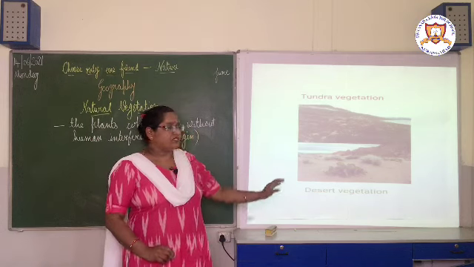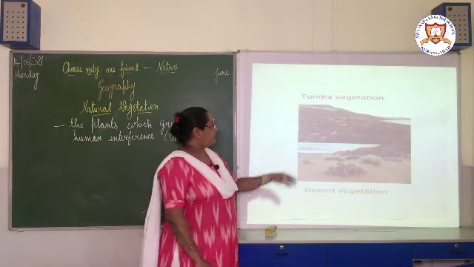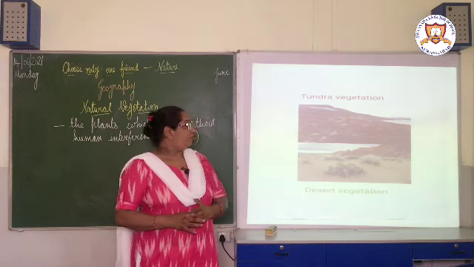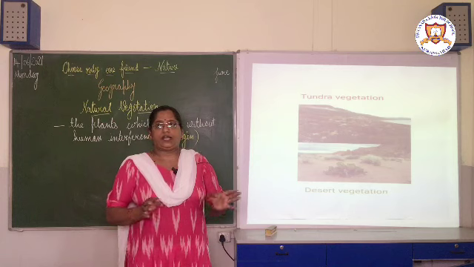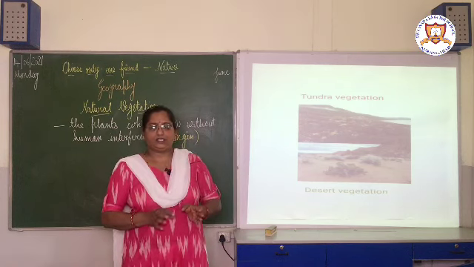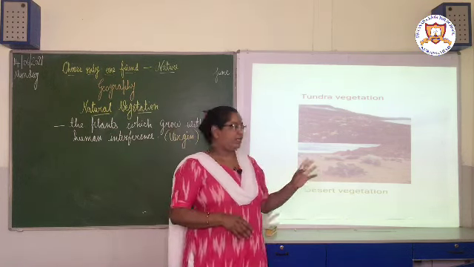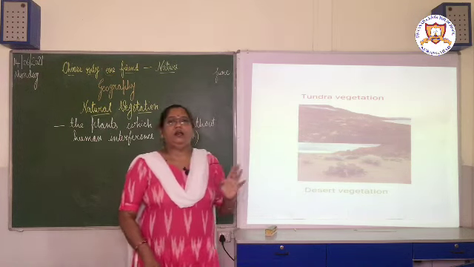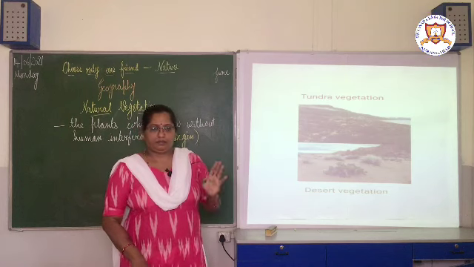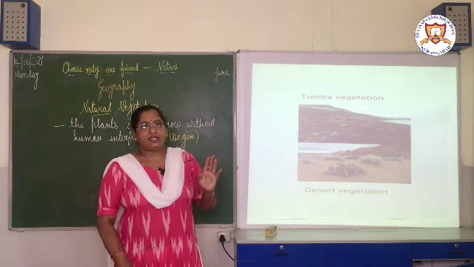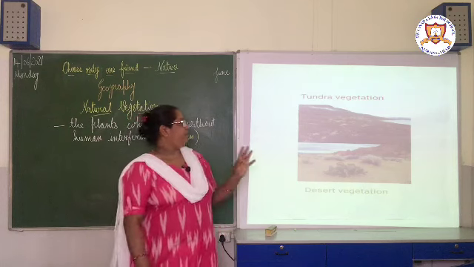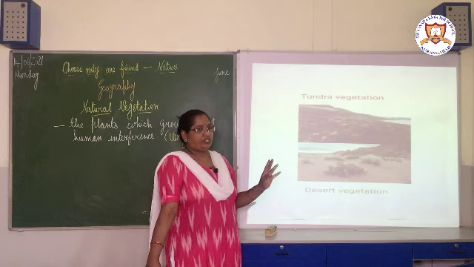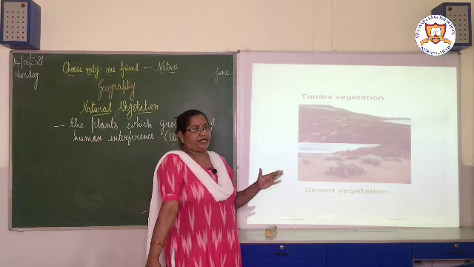Whereas tundra vegetation is found in places where sunlight is received in a small amount or no amount, near the northern poles. There we find lichens and mosses. These are the two types of vegetation which come under the category of shrubs.